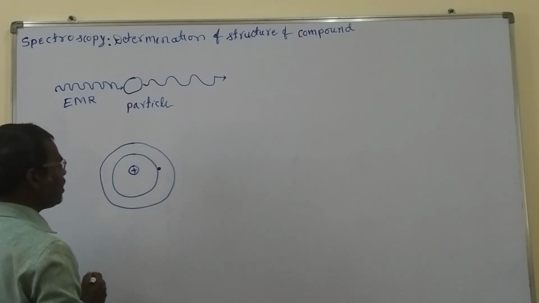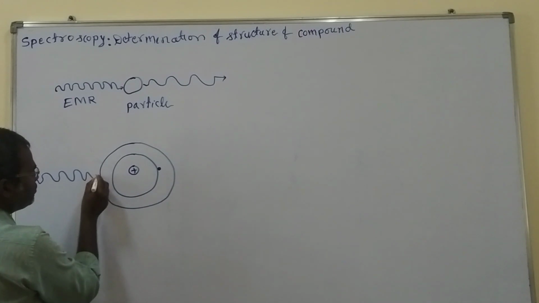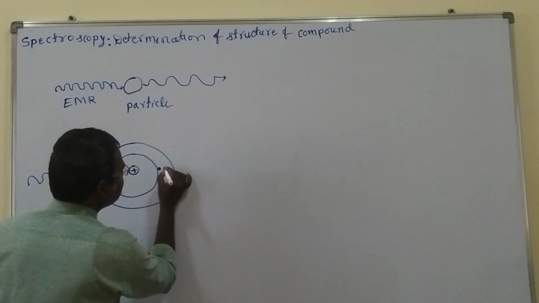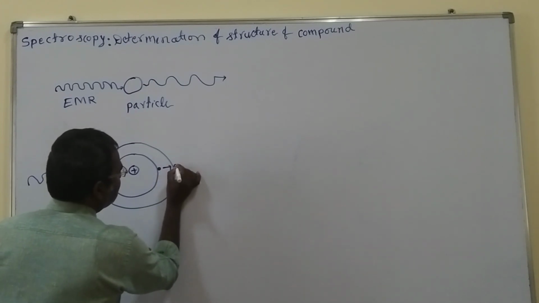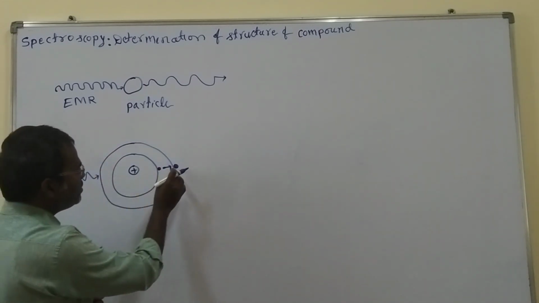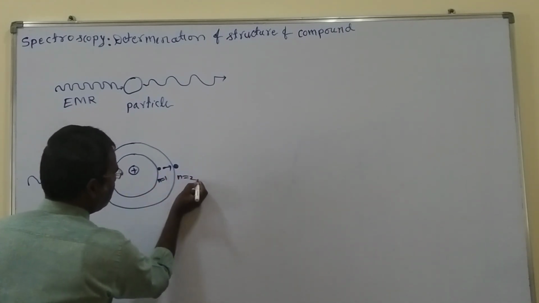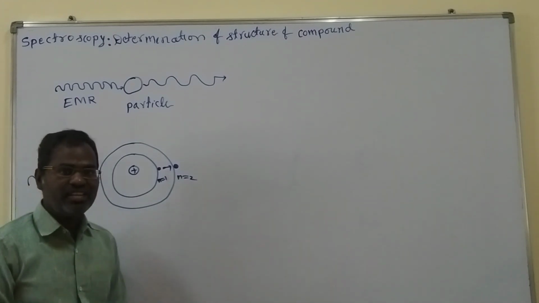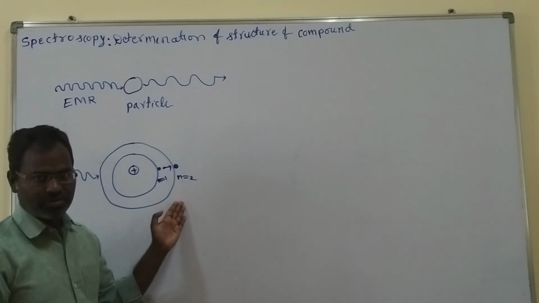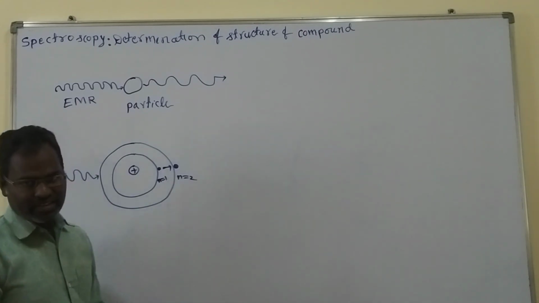If we irradiate this particle with light, it takes light energy and goes into the excited state. It jumps into another state, so now it is in the second state. This is n equals 1, the first state, and here is n equals 2. By absorbing the light energy, the electron goes into the higher energy level, so we say this molecule has become excited.